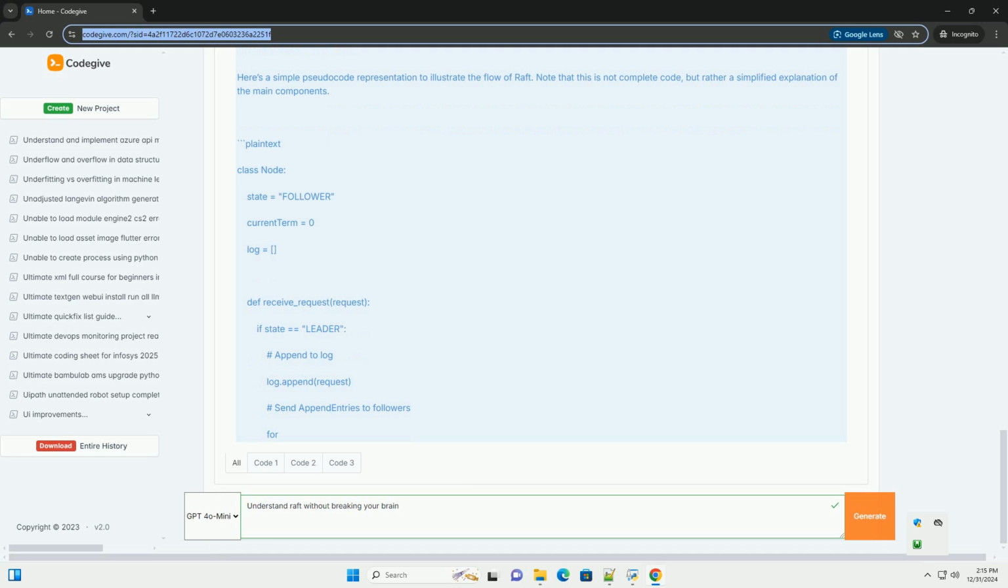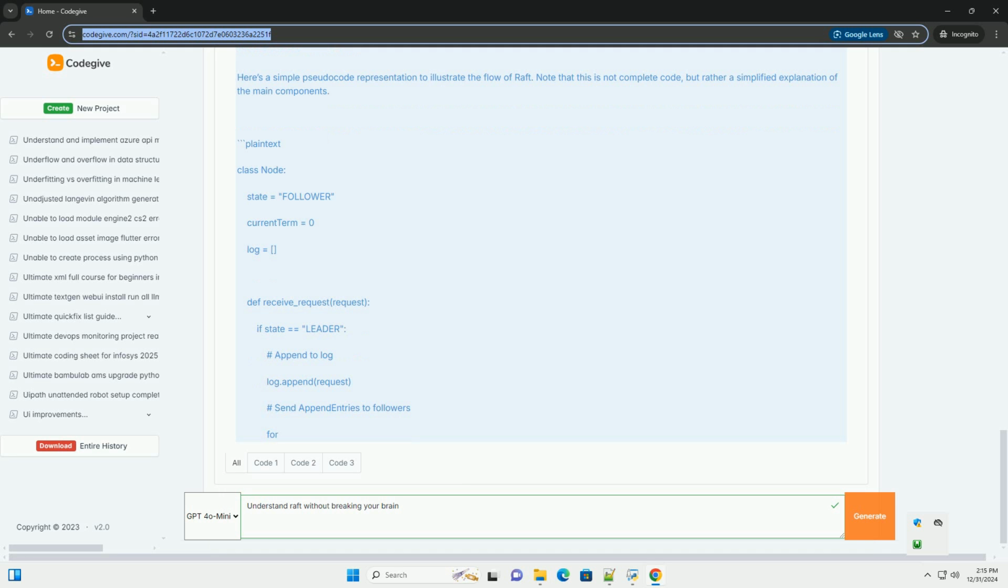Plain text. Class Node. state = follower. current_term = 0. log = []. def receive_request(request): if state == leader: append to log. log.append(request). Send append entries to followers: for follower in followers: send_append_entries(follower, request). Else: forward request to leader. forward_to_leader(request).